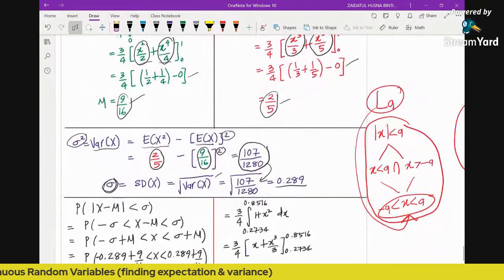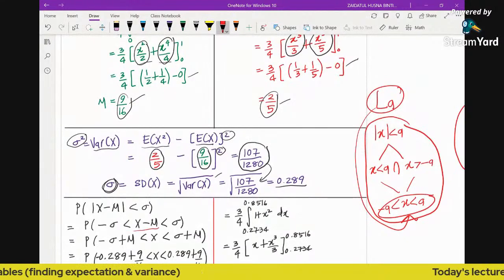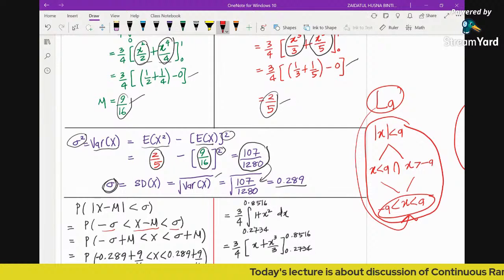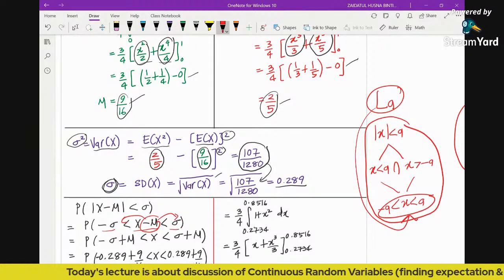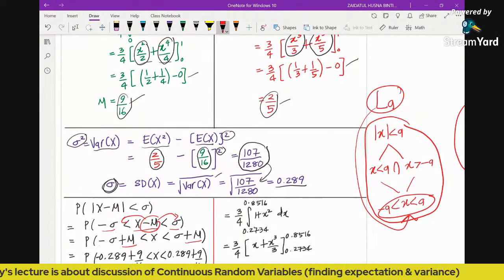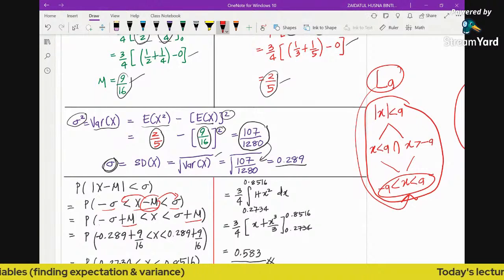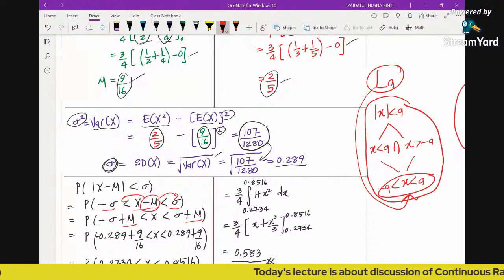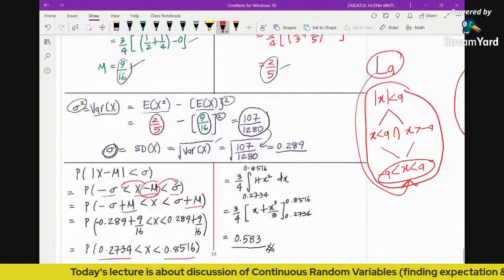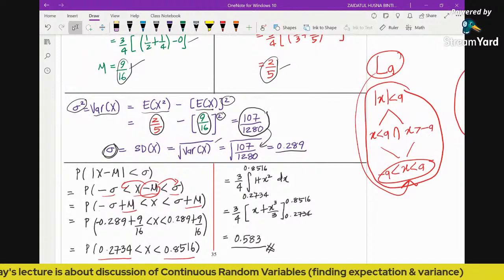By using the definition, you have x minus mu greater than negative sigma and less than sigma. And then by moving the negative mu to the other side, you will have negative sigma plus mu and sigma plus mu. So you need to find the probability of x between 0.2734 and 0.8516. And because for this particular example we don't have the CDF, we cannot use the CDF to find the probability. So what we do is we just use the PDF to help us find the probability.